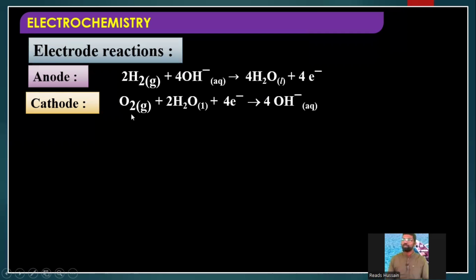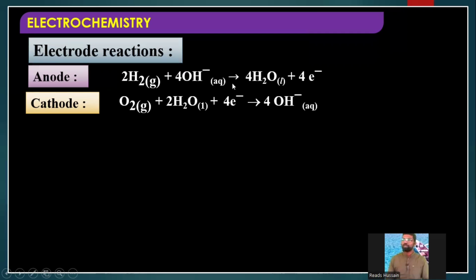Here 2 oxygens, here also 2 oxygens, total 4 oxygens. Hydrogens, 2 twos are 4 hydrogens. So total 4 hydrogens and 4 oxygens, as well as 4 electrons. Electrons means negative charge. So 4 OH minus ions will be formed.